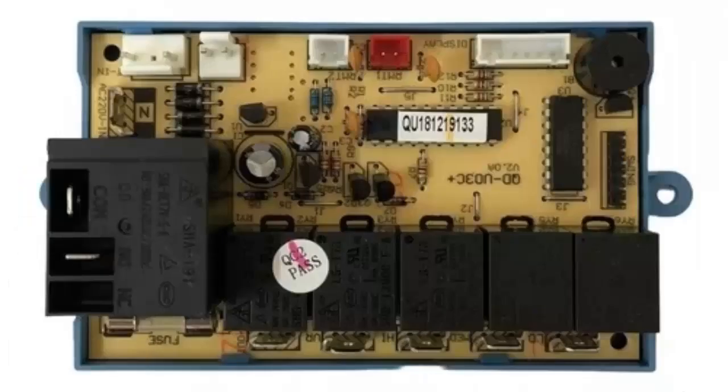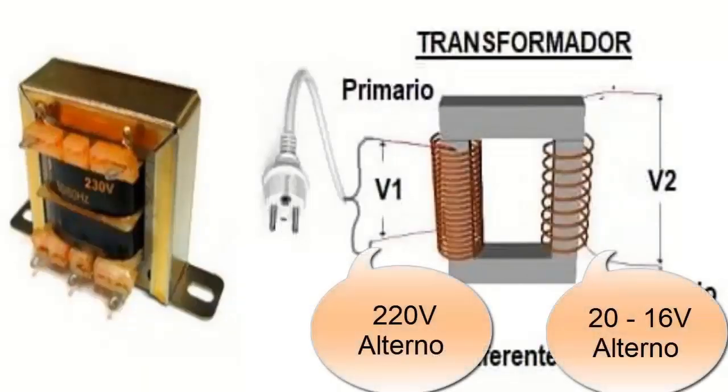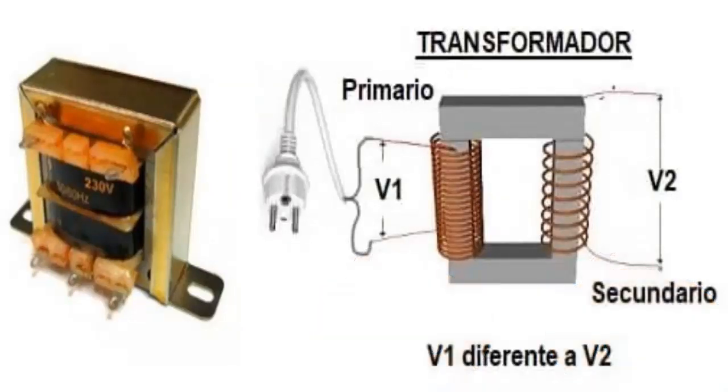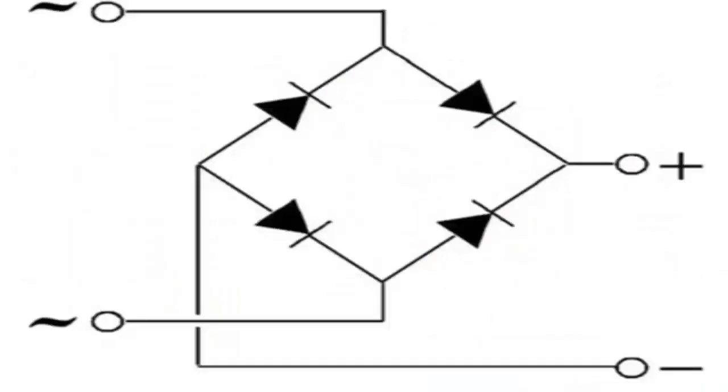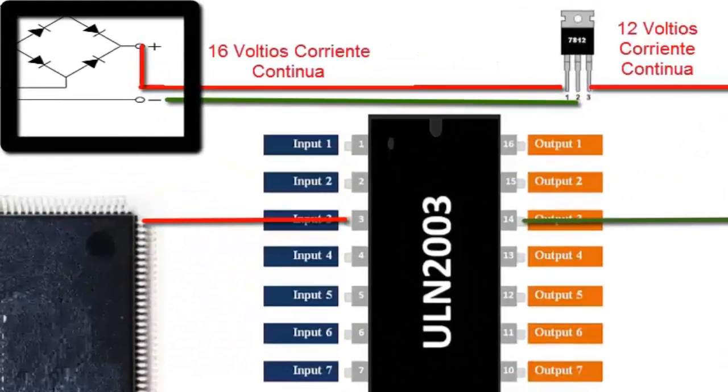2. The electronic board receives this 220 volts of alternating current, which passes through a transformer, reducing its voltage to approximately 16 volts. 3. Subsequently, through a bridge rectifier and capacitors, the alternating current is converted into direct current.